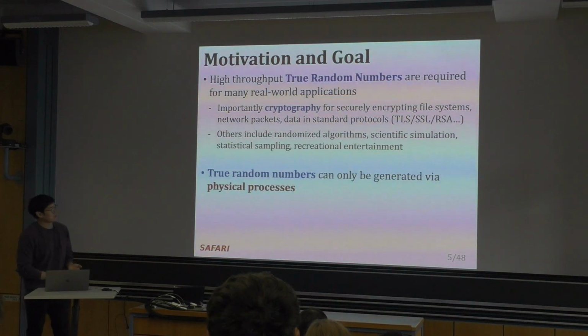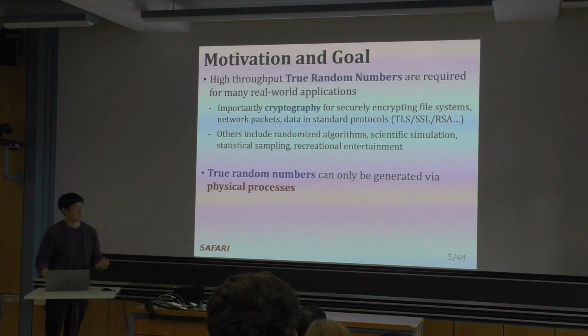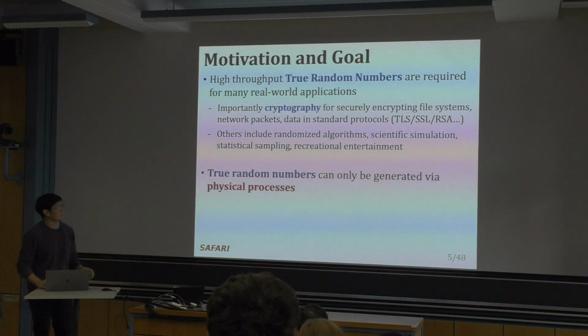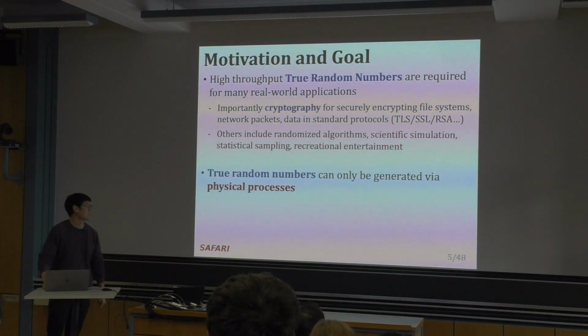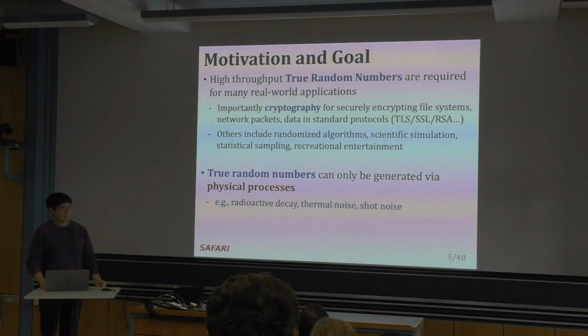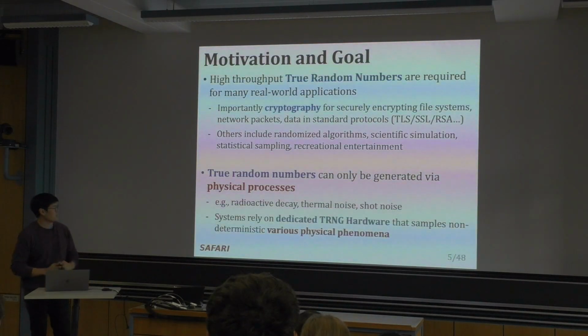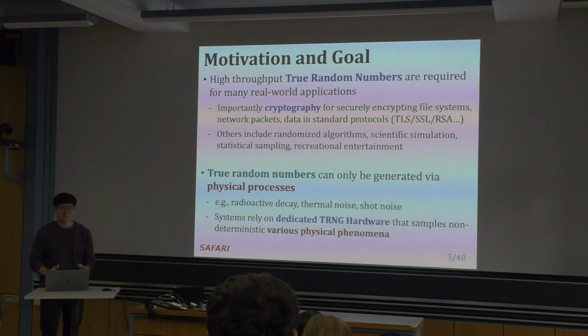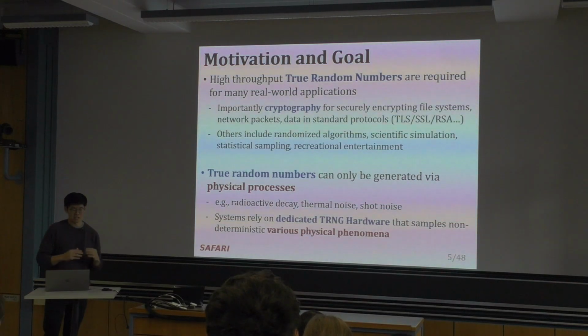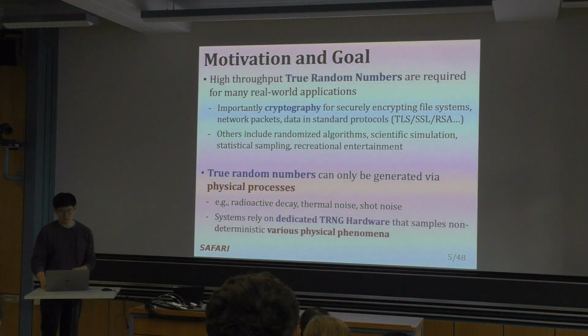And true random numbers can only be generated with physical processes that you basically can't predict, such as radioactive decay, thermal noise, shot noise. And these systems that rely on dedicated TRNG hardware require circuitry that actually detects these various physical phenomena.